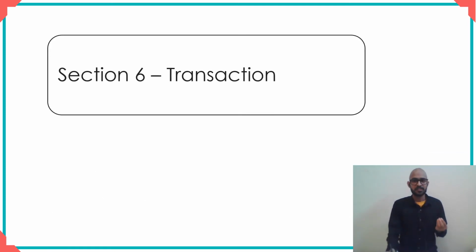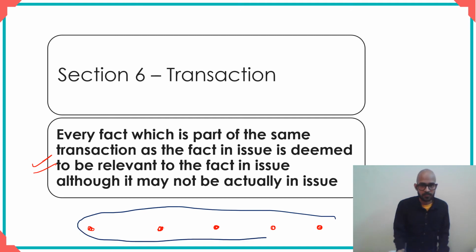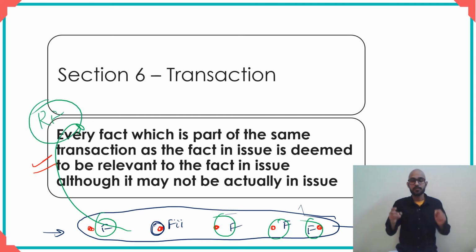Now, what section 6 basically tells you is that every fact which is a part of the same transaction with the fact in issue becomes a relevant fact. So let us say this entire thing of 5 steps is our transaction, right? It's one little process, starting from here and going here, it's one transaction. Let us say this is the fact in issue. This is another fact, this is another fact, this is another fact, this is another fact. Now, since all of these form the part of the same transaction, because of section 6, each one of these also becomes relevant, right? Because they are a part of the same transaction.